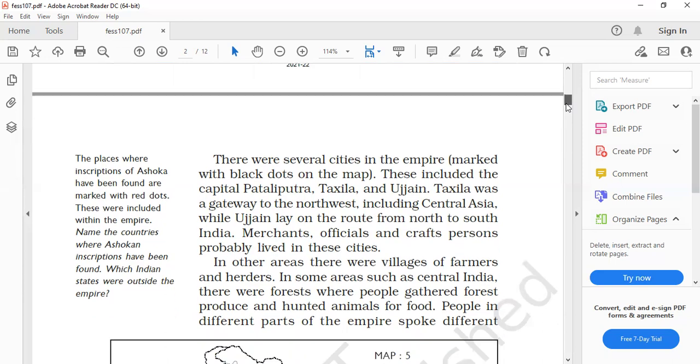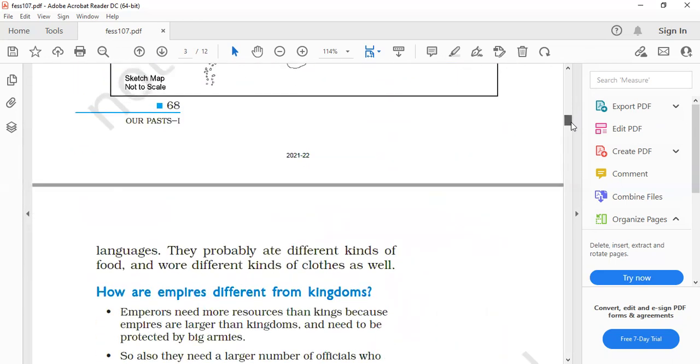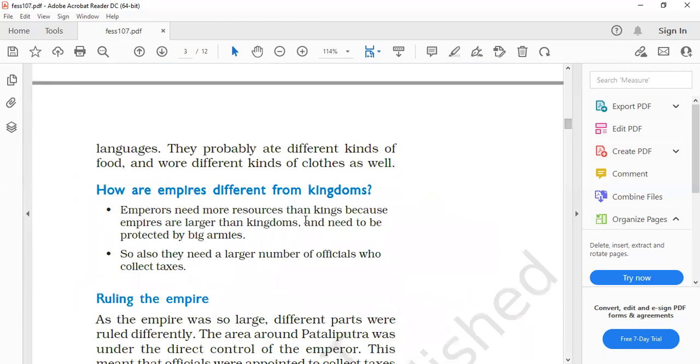And once again I come to this point, that is, how are empires different from kingdoms? That is the difference between the empires and kingdoms. Okay, so you have to write these things. The kingdoms are small, empires are big. Okay, and next we come to the